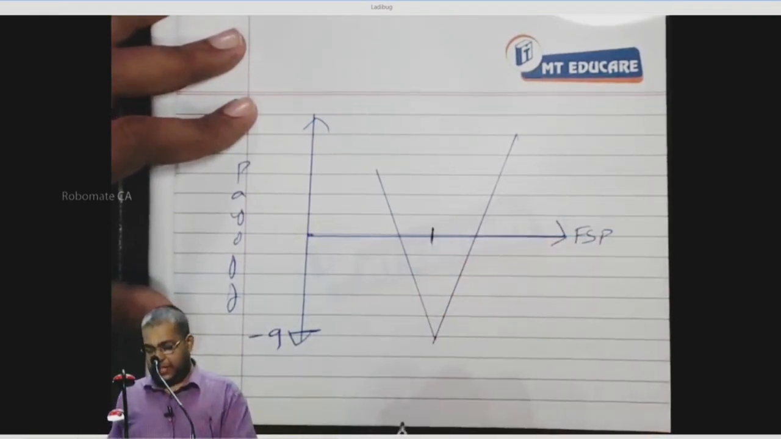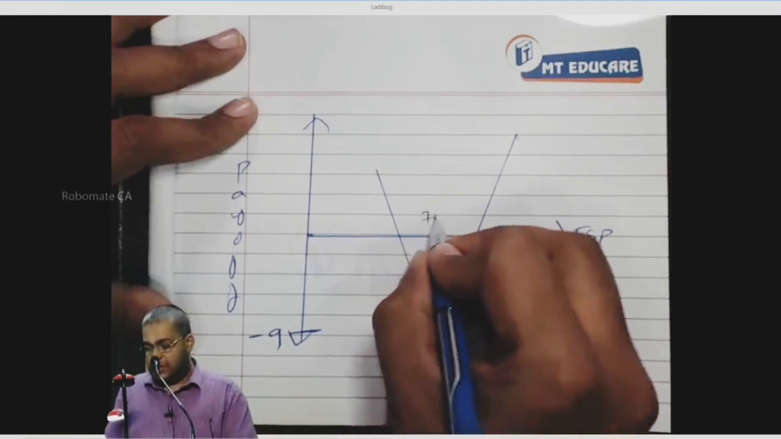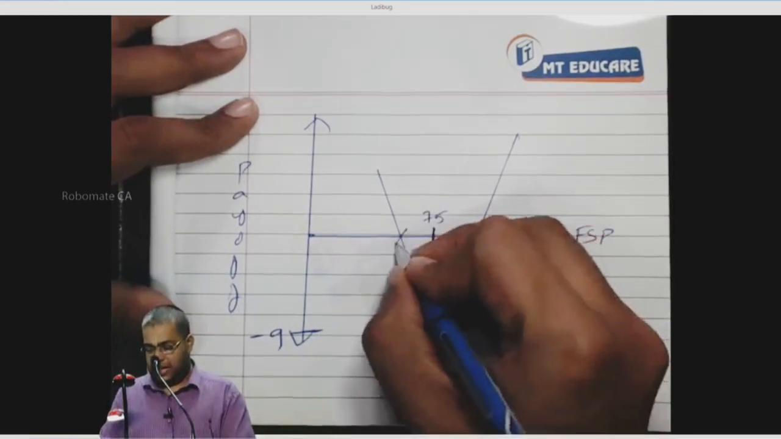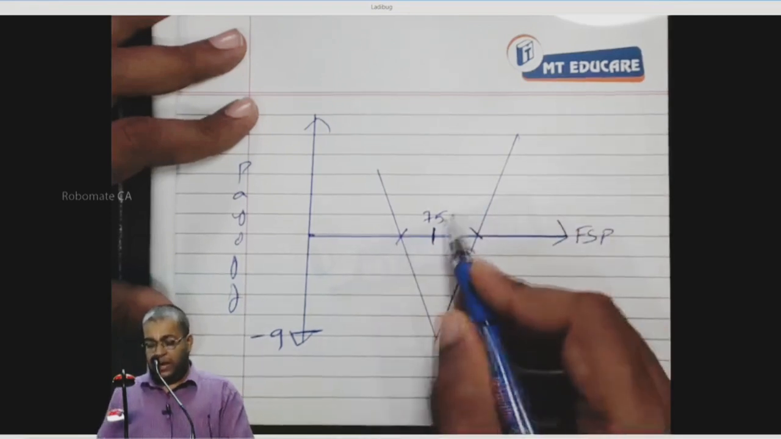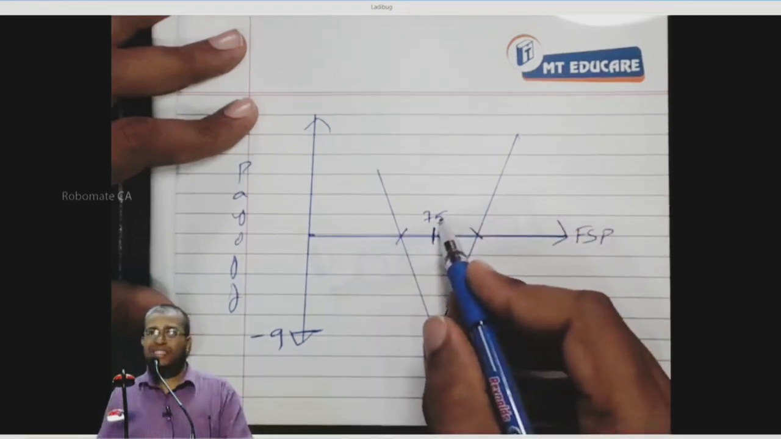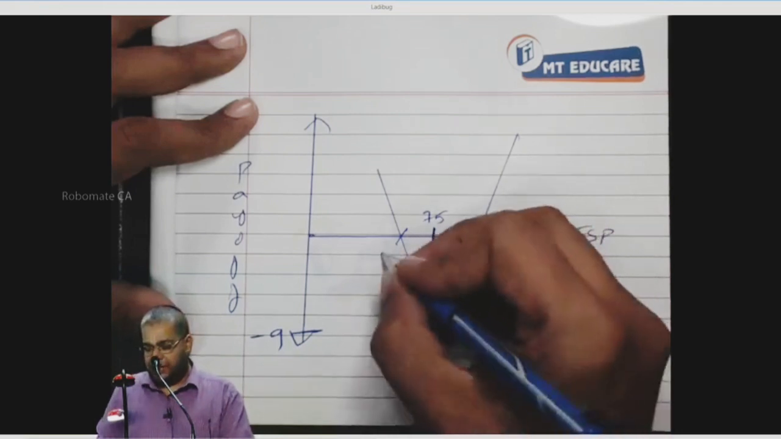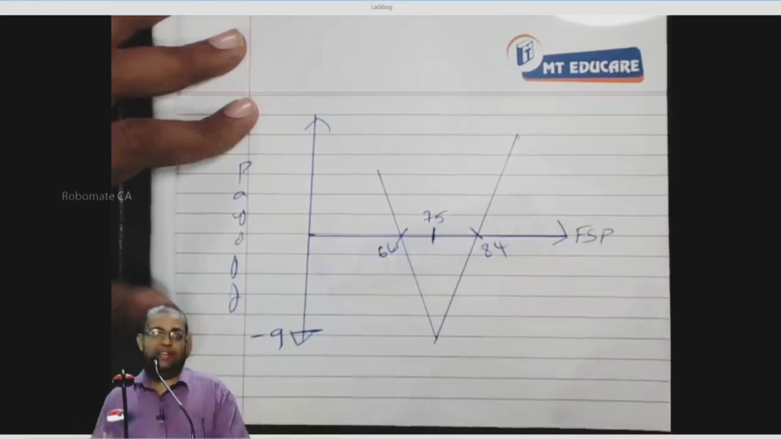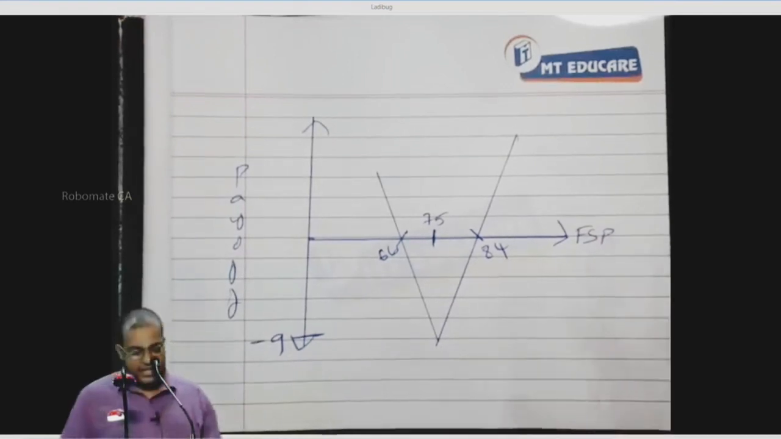What is the strike price? The strike price is 75. That is going to be the FSP here. What is 75 minus 9? 66. What is 75 plus 9? 84. Now, look at this. Understand this.